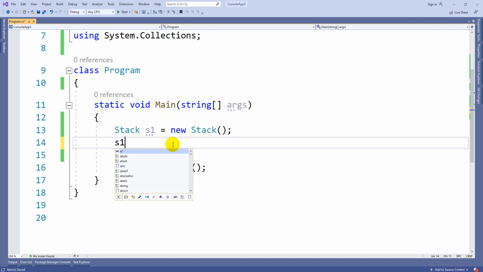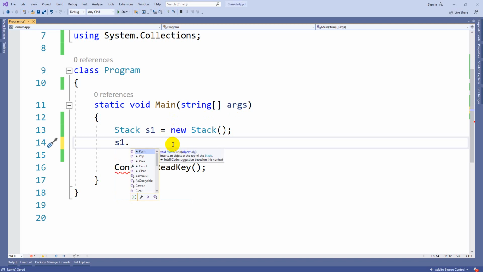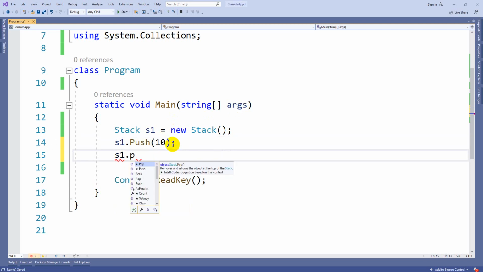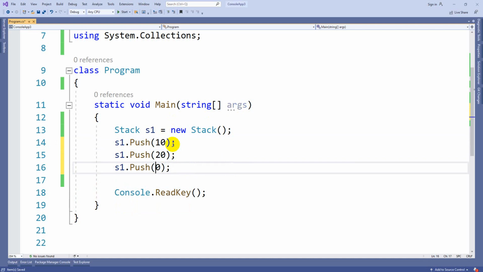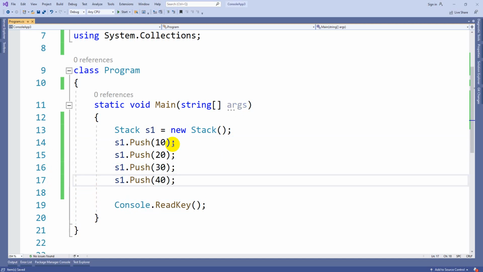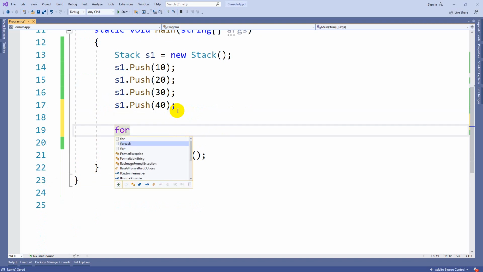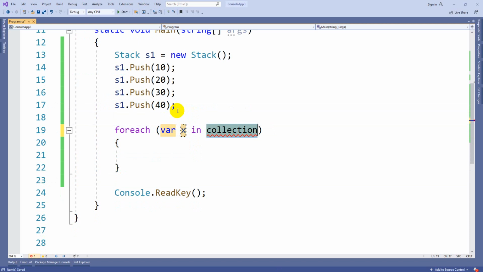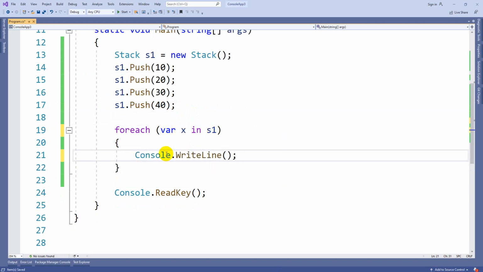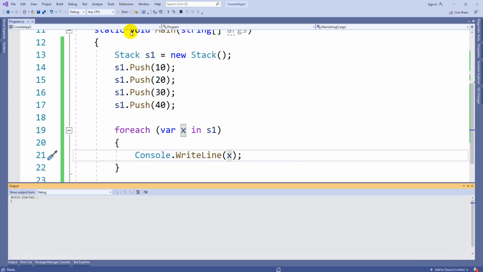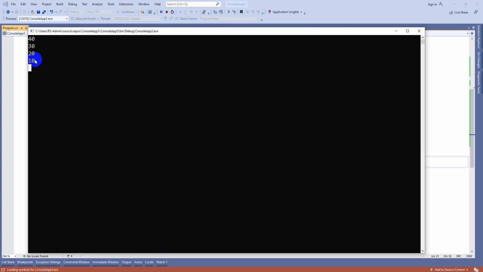So now stack will have two operations, insert and delete. Insert operation will be called as push. So 10, 20, 30, 40. I had inserted 4 elements by using the push method. So now let's print them by using the foreach. So var x again, because it is going to support multiple data type elements. So Console.WriteLine of x. So you can see here we have 10, 20, 30, 40.